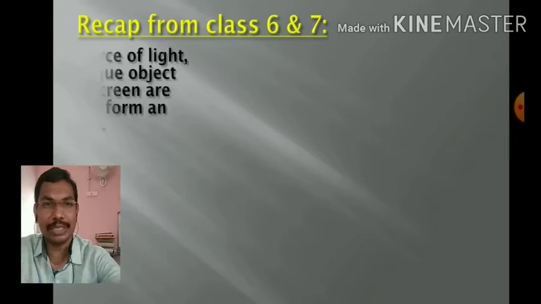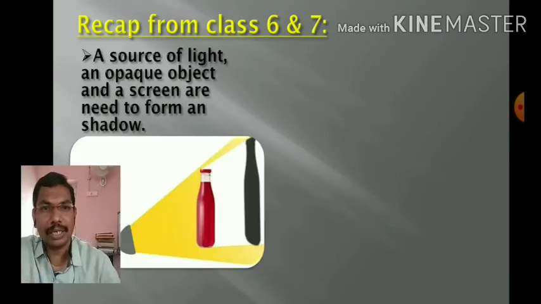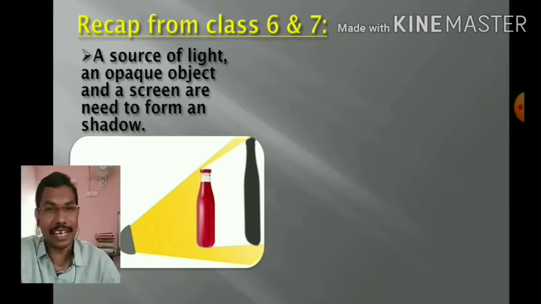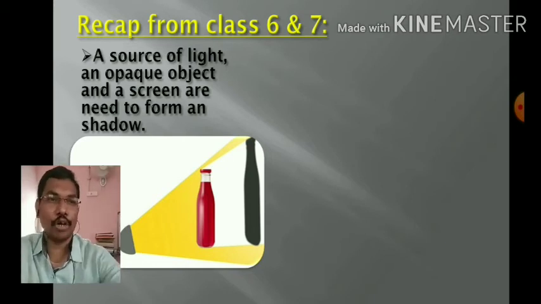Recapitulation from 6th and 7th class. A source of light, an opaque object and a screen are needed to form a shadow. In the 6th class we discussed the requirements for the formation of a shadow. There are three things: a source of light, here in the example a battery; second, an opaque object, here a red color water bottle; and third, a screen. If these three are in this order, then we will get a shadow of the object.